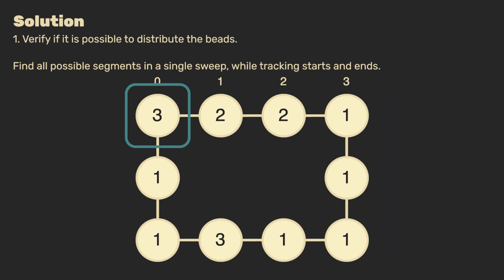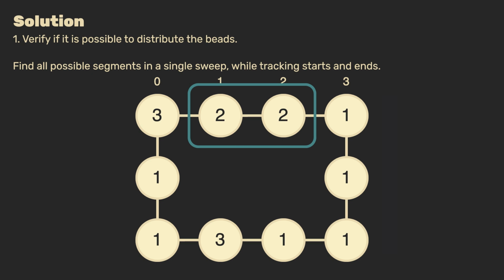So we know we need to expand our segment to see if we can add up to 4. Expanding here simply means we have to move our end pointer by 1 and add the value which we find there. In this case, our segment now equals 5. This is larger than the target, so we subtract the value that is pointed at by our start pointer, and we move the pointer 1 to the right. Now the sum is smaller than the target, so we move our end pointer again. In this case, we find a segment because the sum is 4.